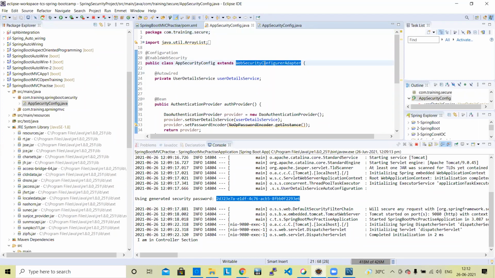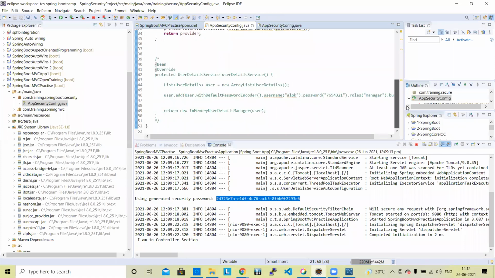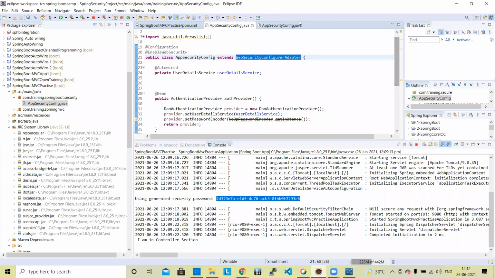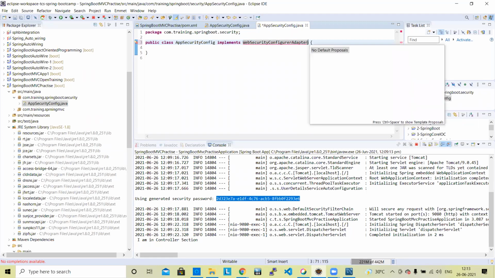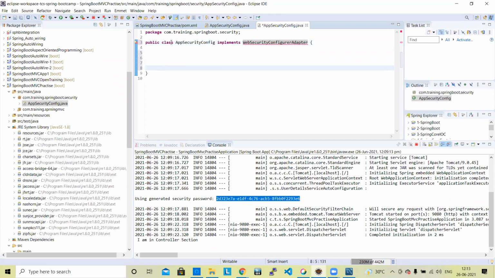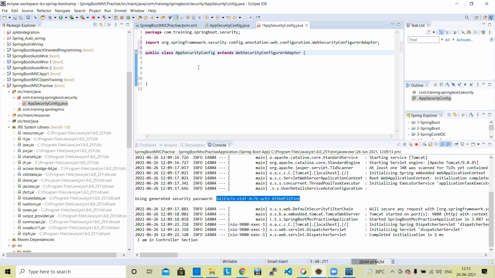First, our class will extend WebSecurityConfigurerAdapter. Extends, okay.